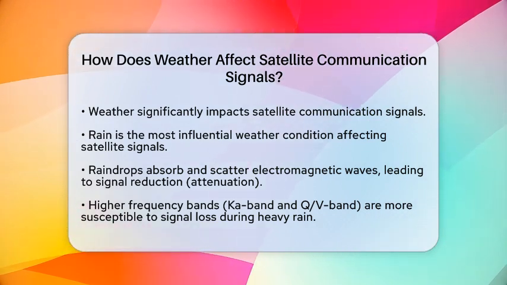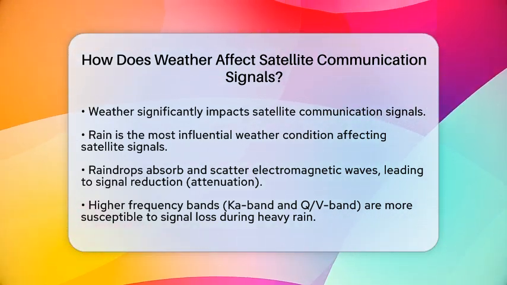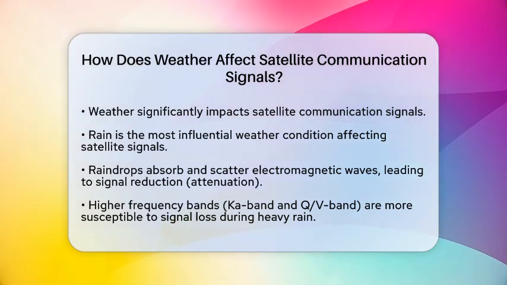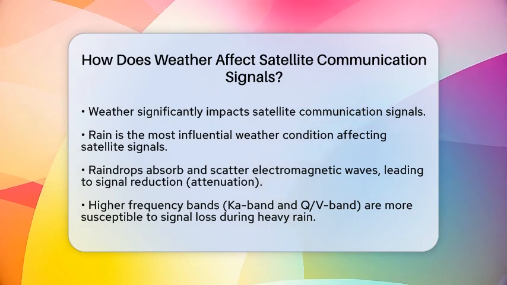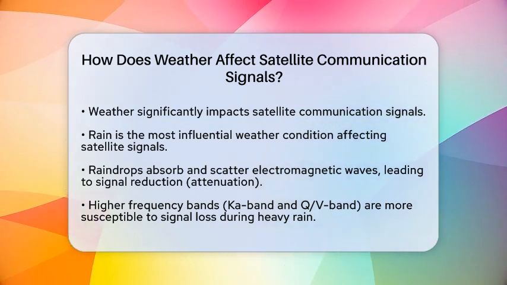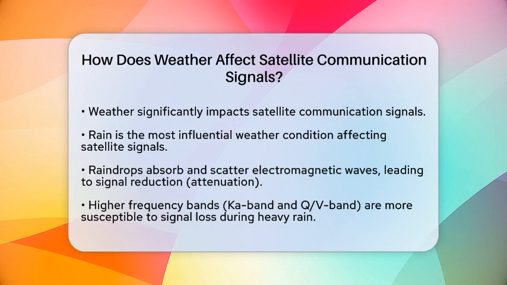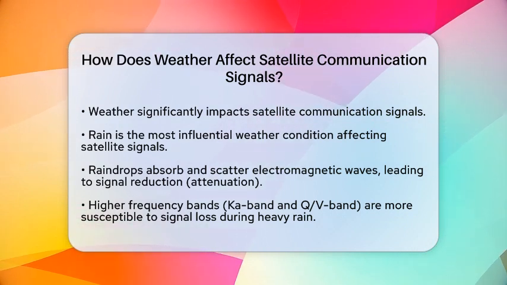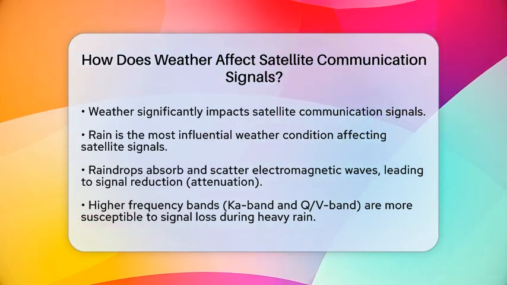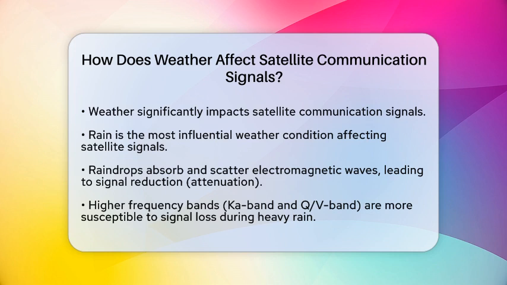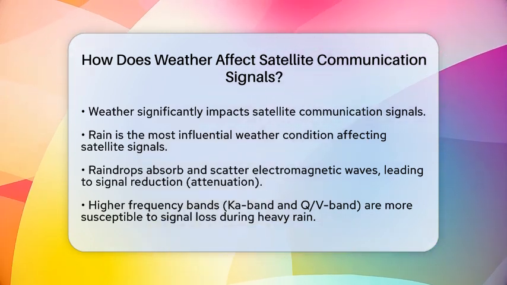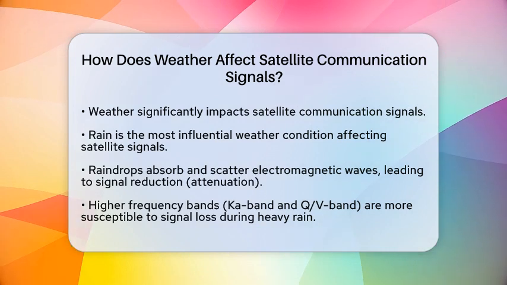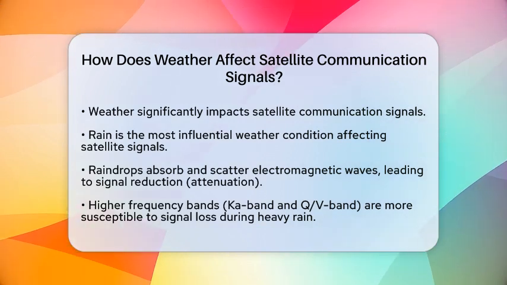First up is rain. It is the most impactful weather condition when it comes to satellite signals. Raindrops can absorb and scatter electromagnetic waves, which leads to a reduction in signal strength known as attenuation. This effect is particularly noticeable at higher frequency bands, like K-band and QV band. These bands have shorter wavelengths that are similar in size to raindrops, making them more susceptible to signal loss during heavy rainfall or steady downpours.